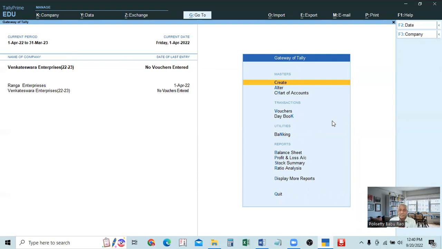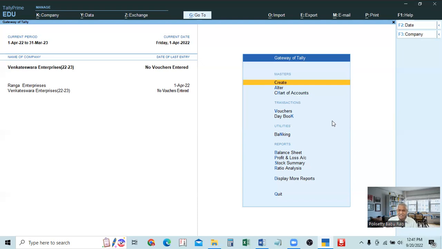And the method of entering the opening balance is the same for all the accounts, all the ledgers, except one, that is stock. That is stock in hand. See, here we will enter purchases, we will enter sales, but there will be no stock account. That we have to create. We have to create that to show the opening balance.